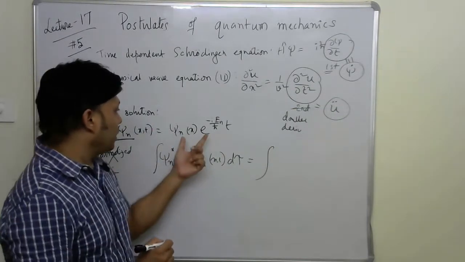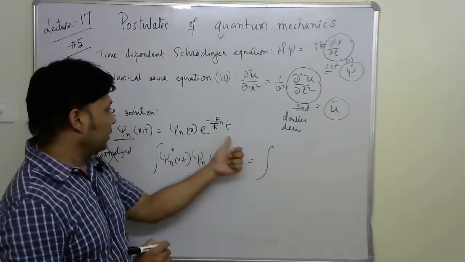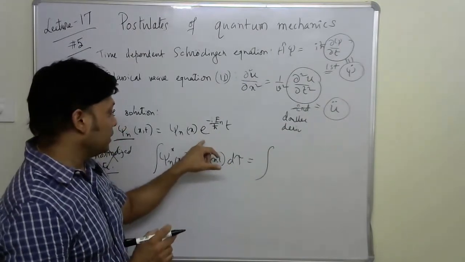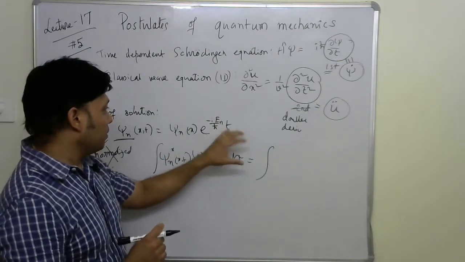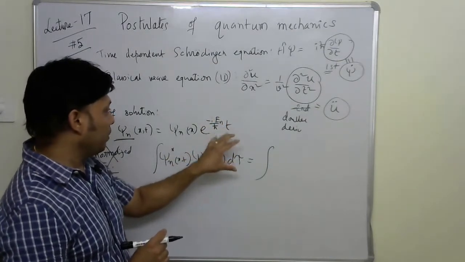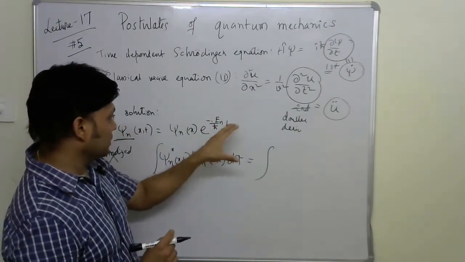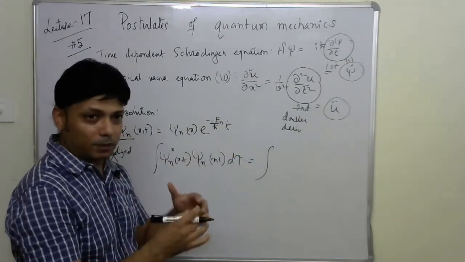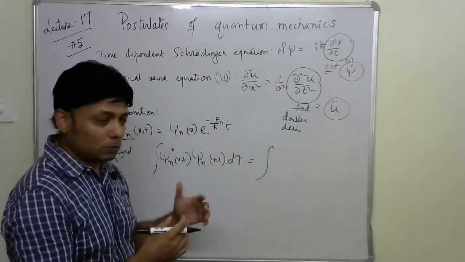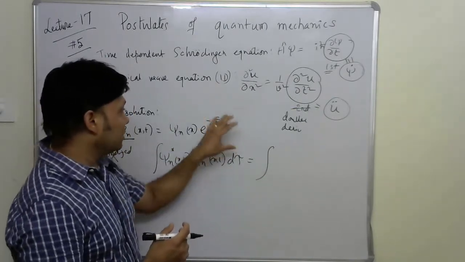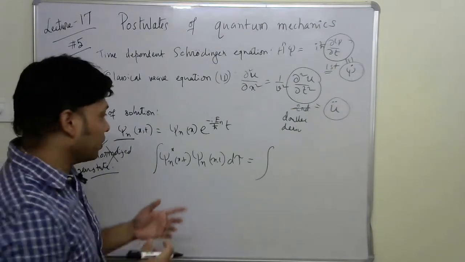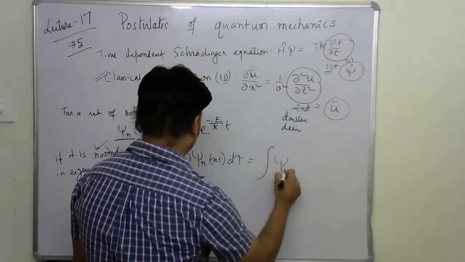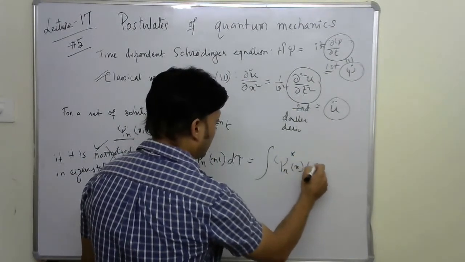The complex conjugate of this multiplied by this function. We have already done this exercise: e to the power minus something t multiplied by e to the power plus the same thing t becomes e to the power zero, which means unity. So this complex part vanishes, and the integral is reduced to something like this.